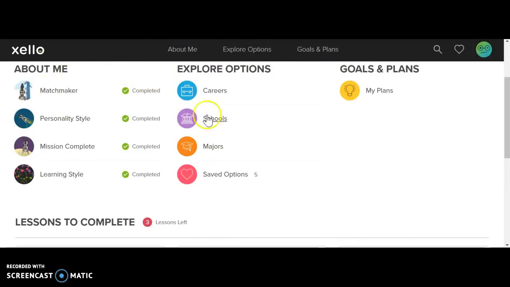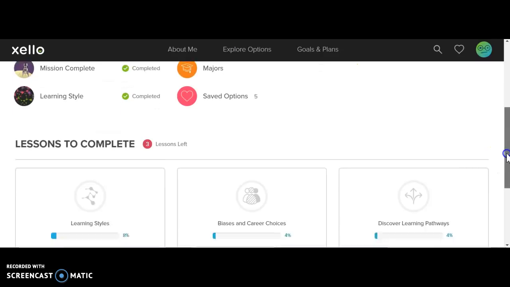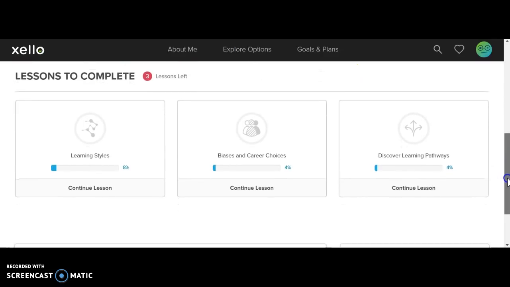So once you have all four of these things completed, which many of you do, but quite a few of you do not, then you will scroll down and you will look for the lessons that you have to do. Each grade has 3 different lessons that you are supposed to do. So you'll come down here, you'll notice that I have started each of the lessons, but this would say start lesson.